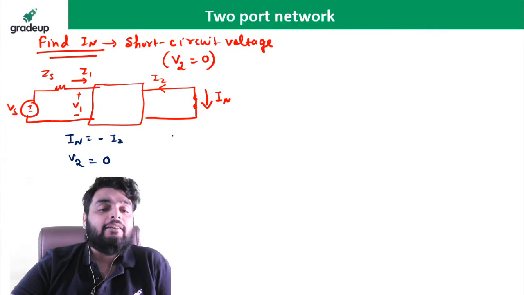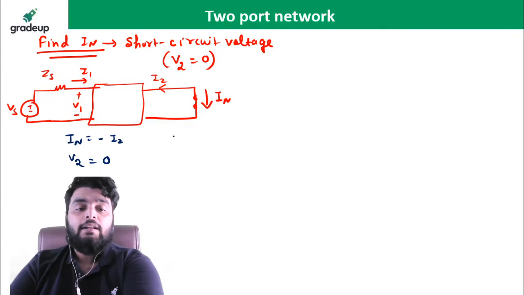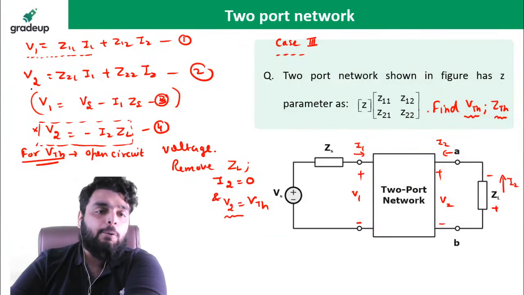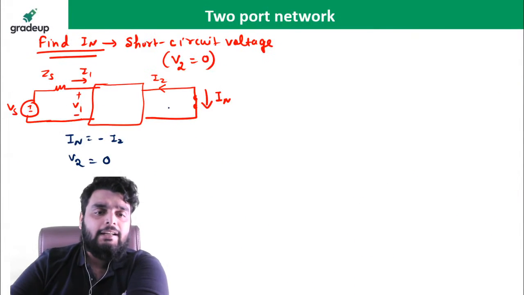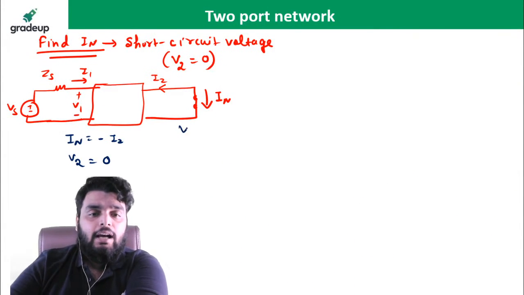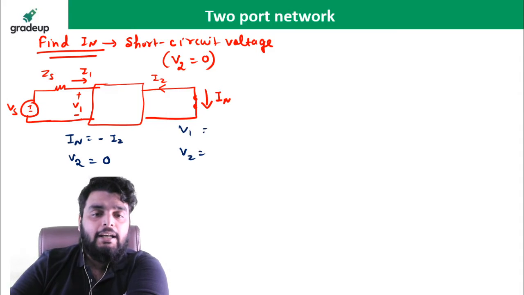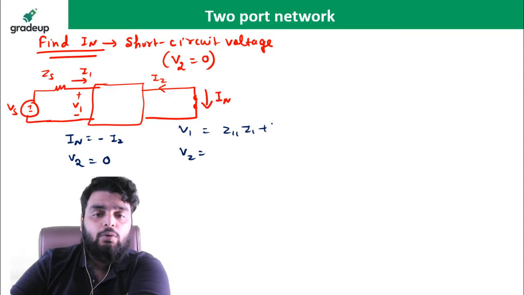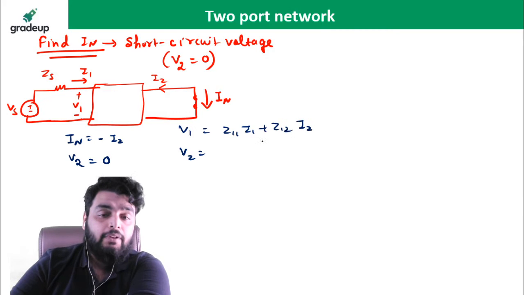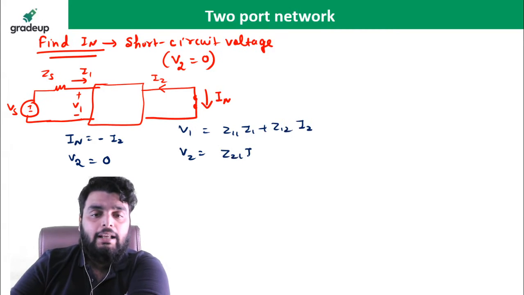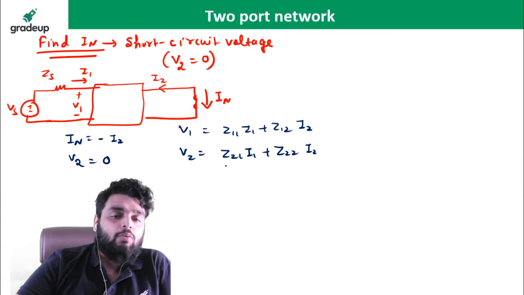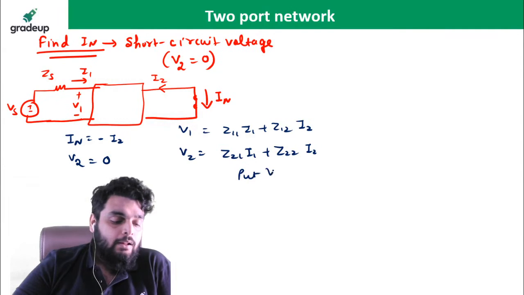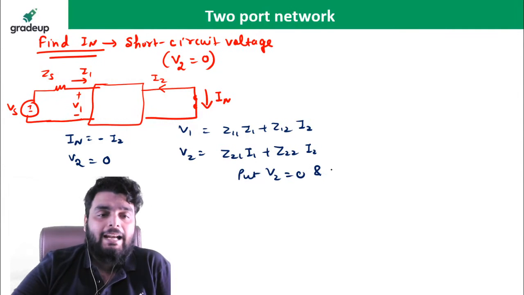And the rest of the equation you already know. See very carefully. If you put V2 equal to 0 here, let's see. I will write the equation again here so that you do not have a problem. Z12 I2, and V2 equal to Z21 I1 plus Z22 I2. Now if I put V2 equal to 0 and I2 equal to minus IN.